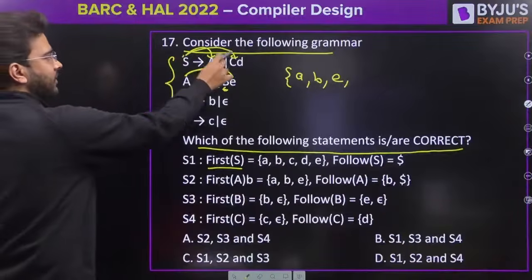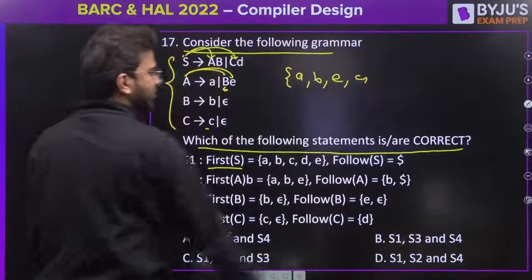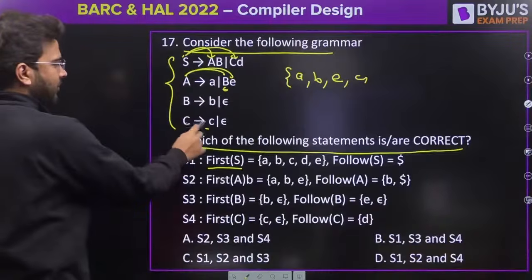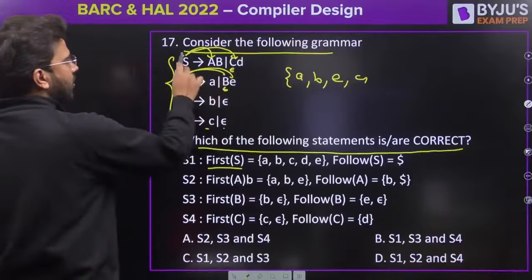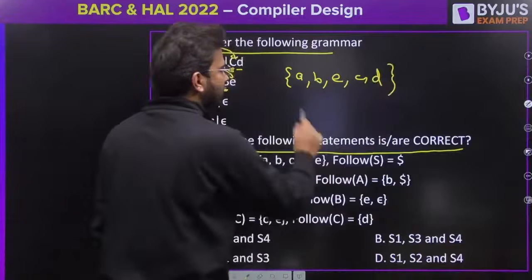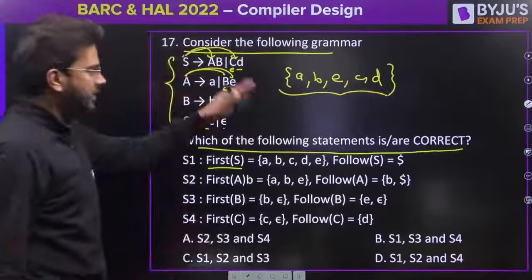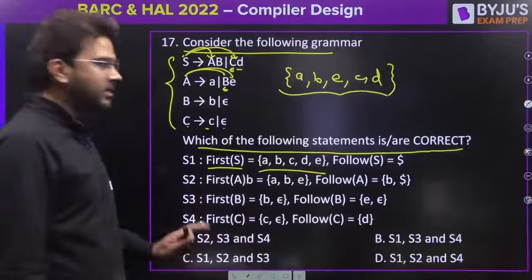Now first of S is first of C also. First of C is small c. So small c is also there. And first of C is epsilon also. So if you substitute epsilon here, first of S will become epsilon. So epsilon is also there. This is your first of S: a, b, c, epsilon. So far it is correct.